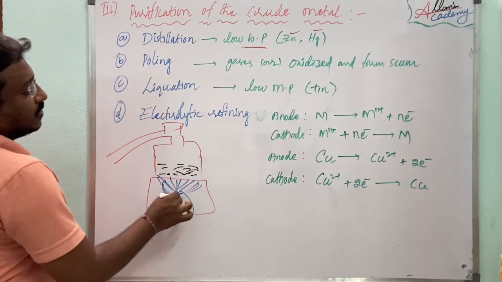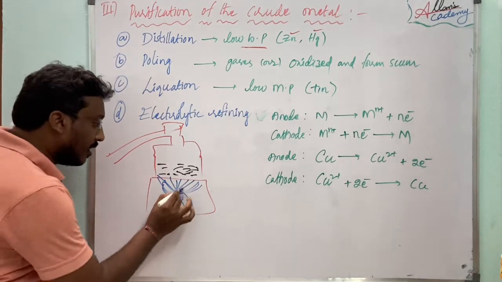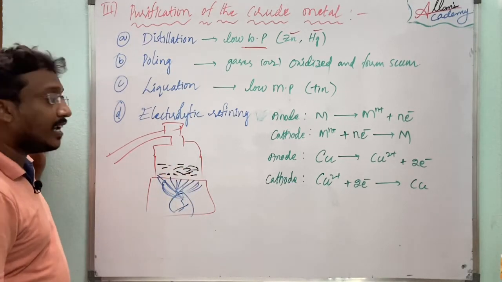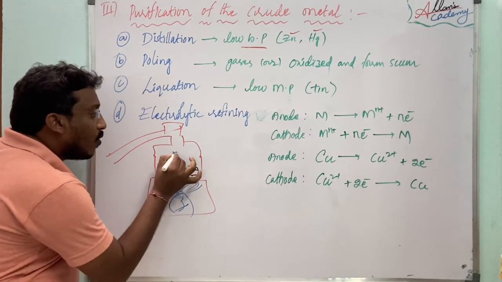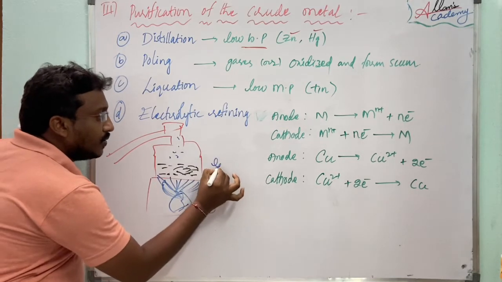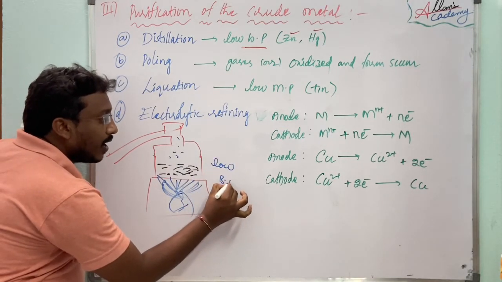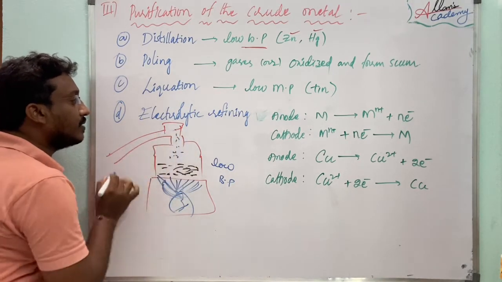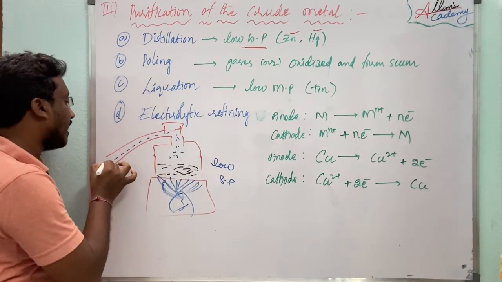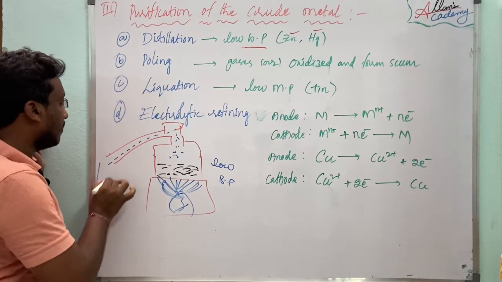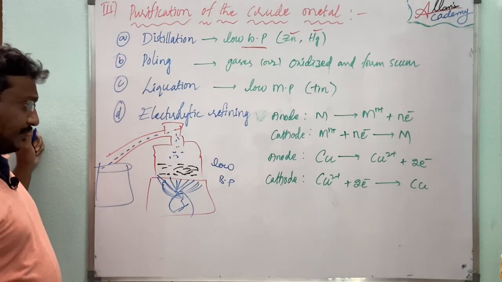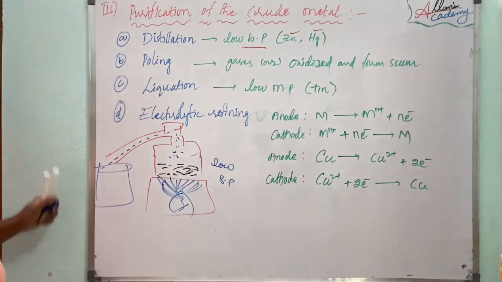Due to the high temperature, the pure metal which is present in it can be evaporated due to its low boiling point. It becomes vapors and it is collected from the condenser. Then here we will collect it. Okay, this is the method of distillation.